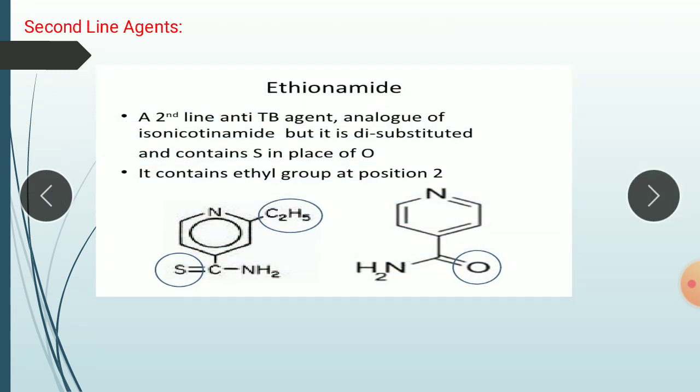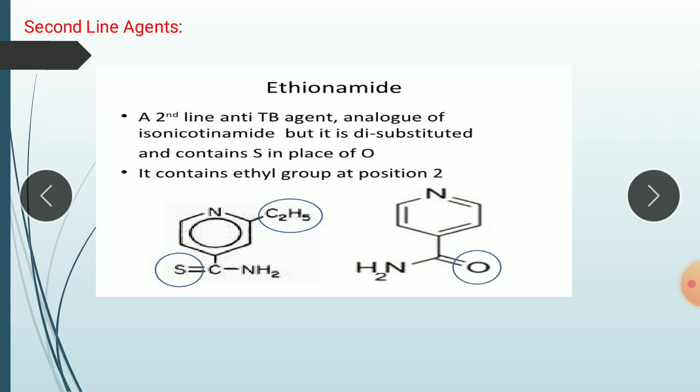So, second line agents: a number of drugs, including ethionamide, para-aminosalicylate, and cycloserine, are considered second line agents. While these agents are active antibacterial agents, they usually are less well tolerated or have a higher incidence of adverse effects. These agents are used in cases of resistance, retreatment, or intolerance of first line drugs.